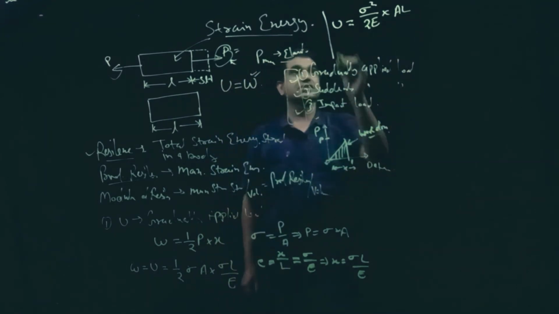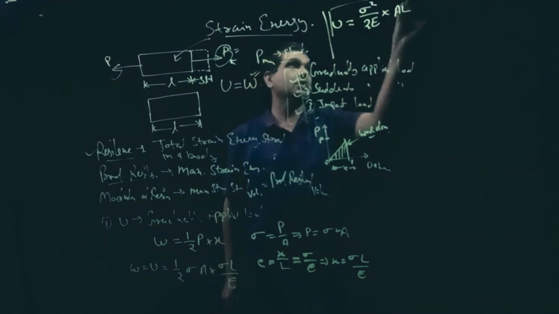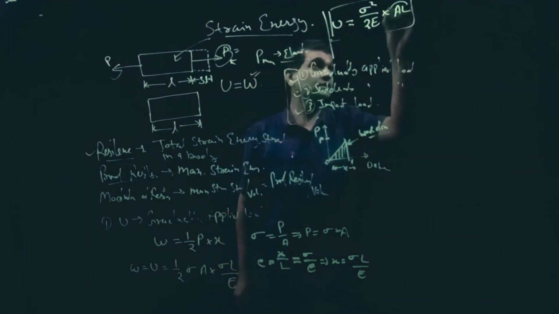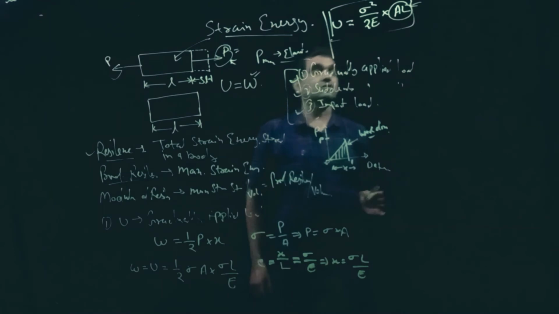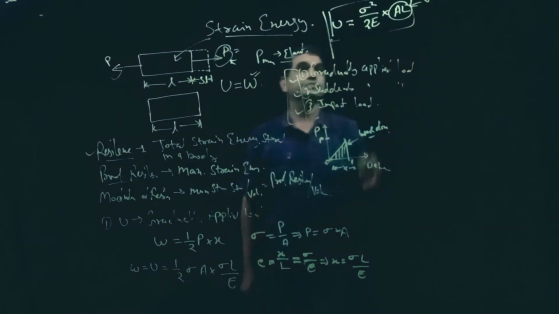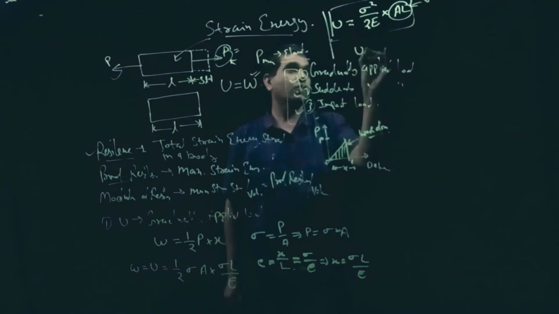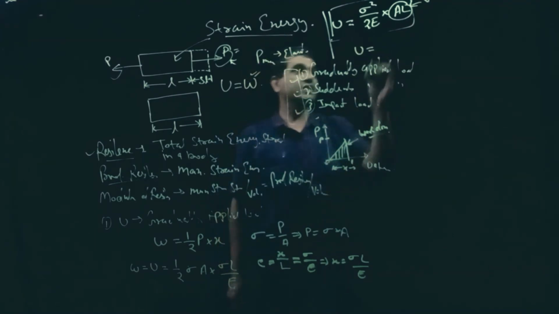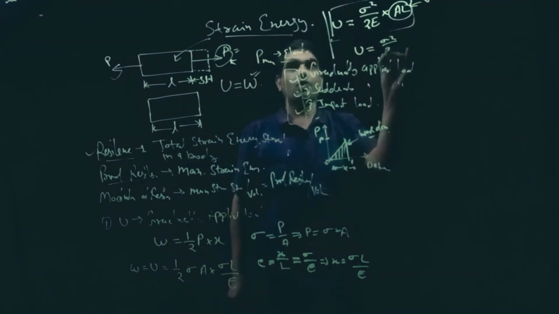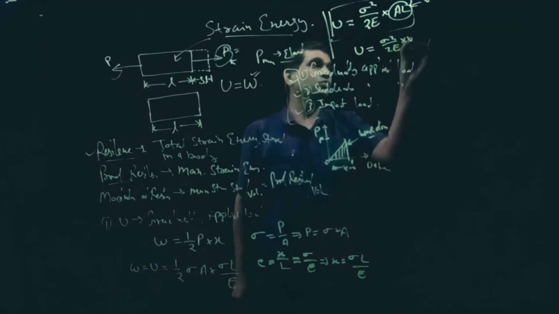This is the strain energy for the case of gradually applied load. In this expression, A represents cross-sectional area and L represents length, so AL is equal to volume. That means U for the case of gradually applied load is sigma square upon 2E into volume.